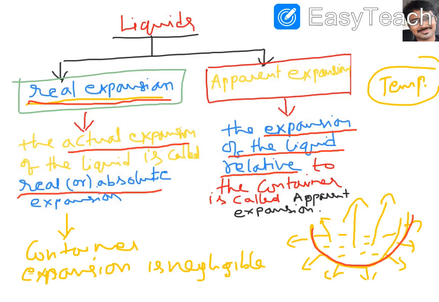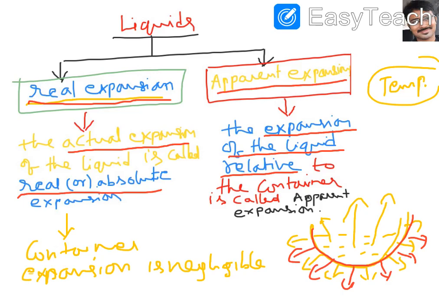But now generally what will happen? The container also expands. Now, during container expansion, the expansion of the liquid that is measured is called apparent expansion.